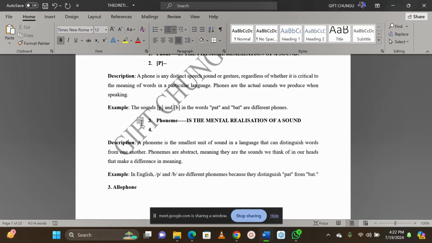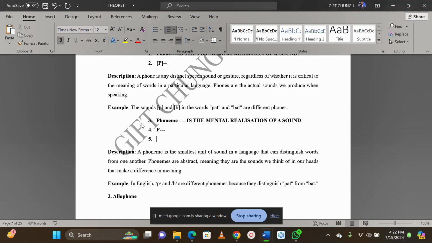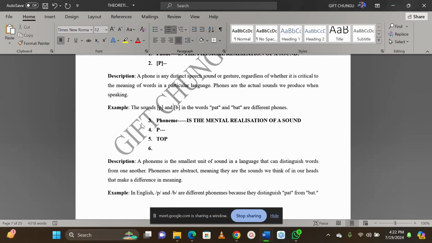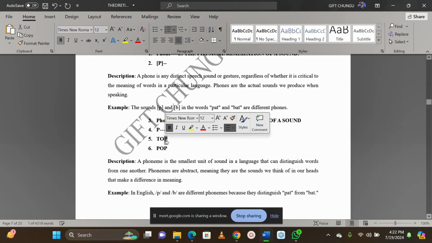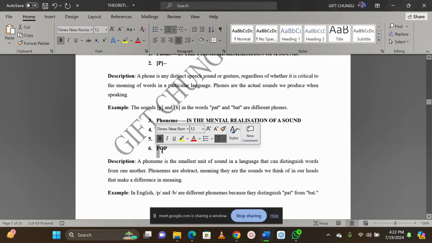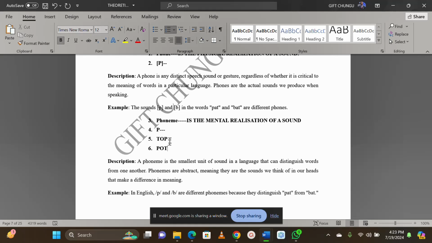So let's take this example. We can have these two words, top and pop. Are we together? Top and what? Pop. This sound here is different from the way it is pronounced here. This one is a bit aspirated compared to when it is put at the end. Let's also have top and pot.